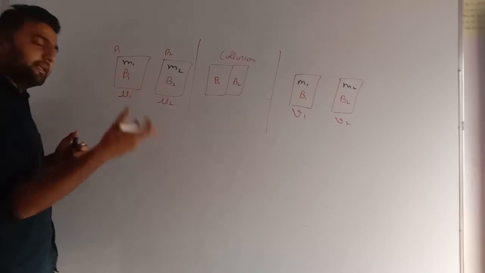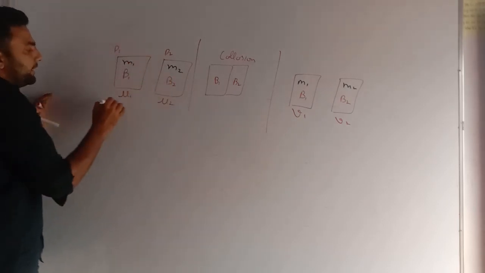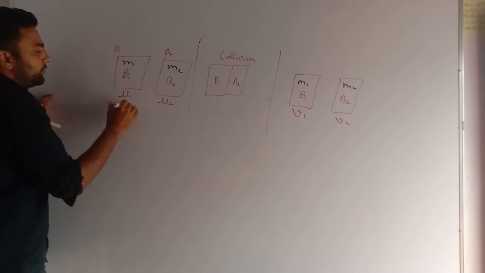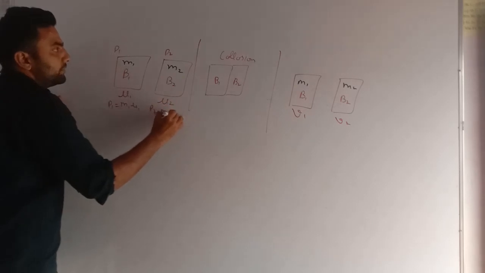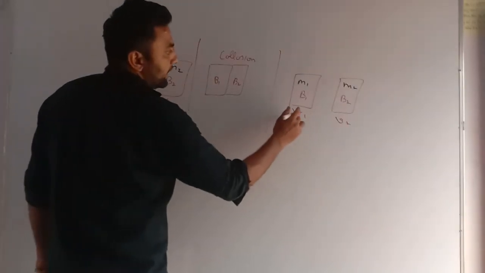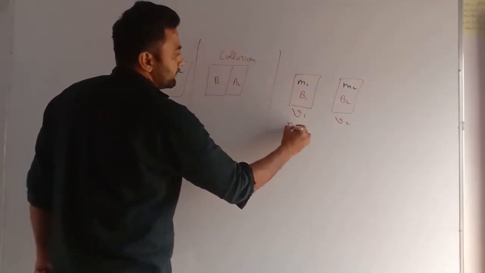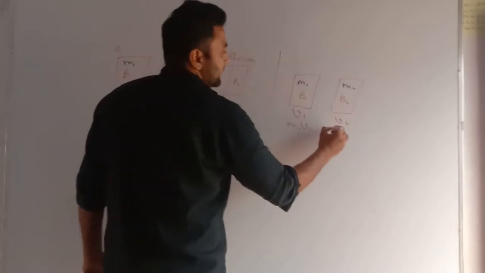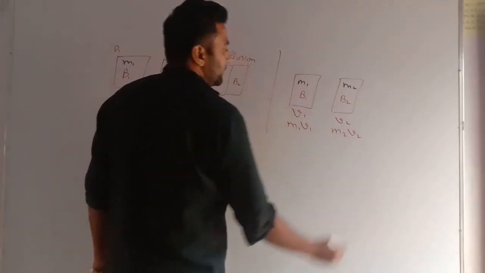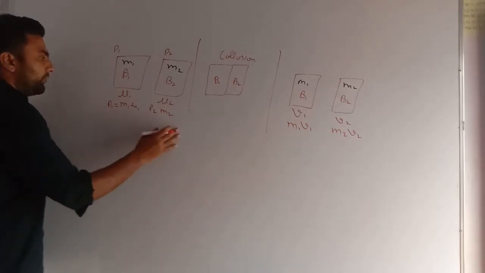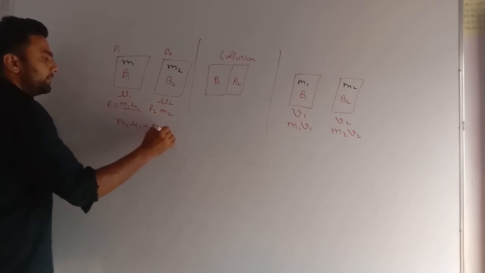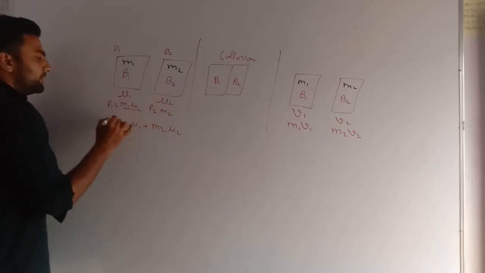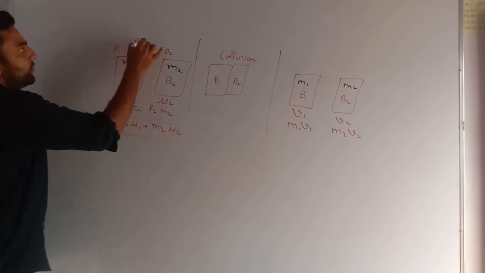Momentum here, P1 is M1 into U1 and this body is having M2 into U2. This is before collision, and after collision this body is having momentum M1 into V1 and this is having M2 into V2. If I add this, that is M1 U1 plus M2 U2, this is the overall momentum before collision.